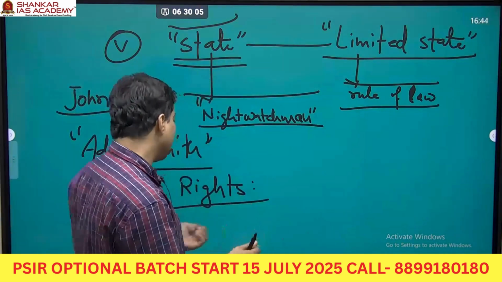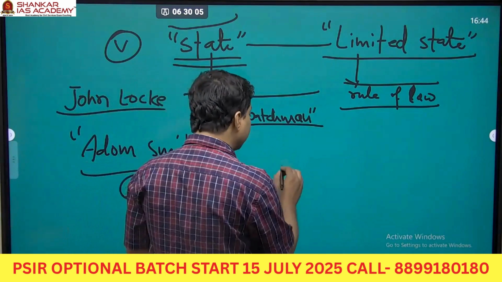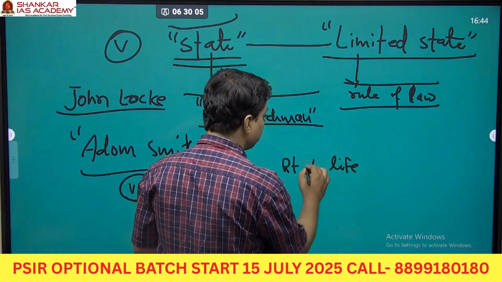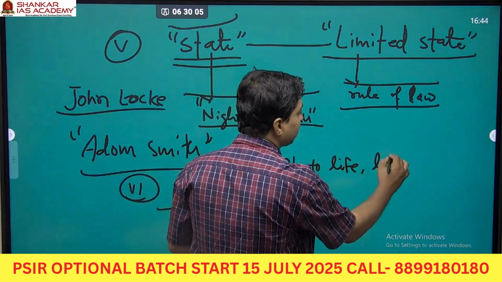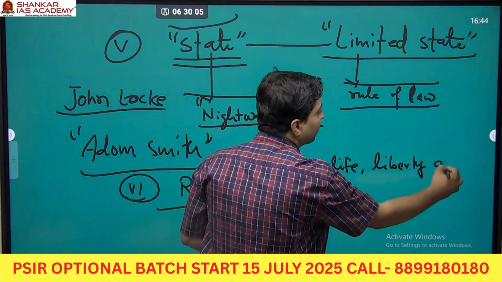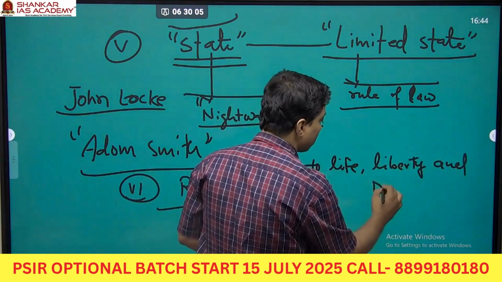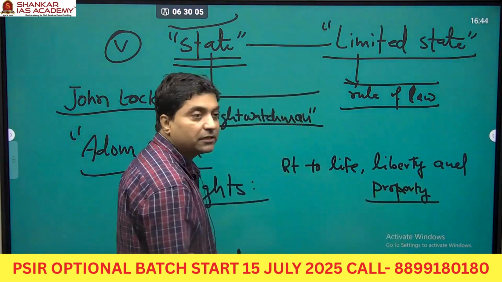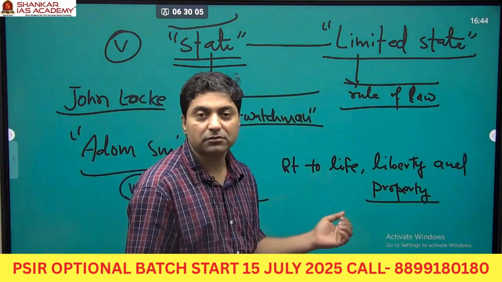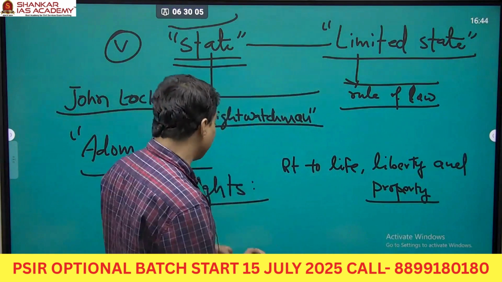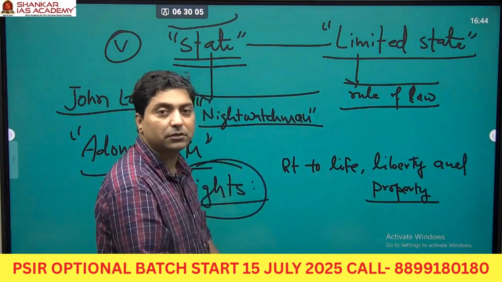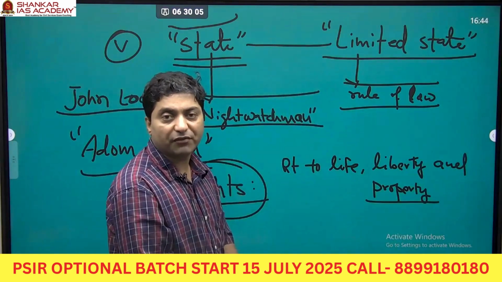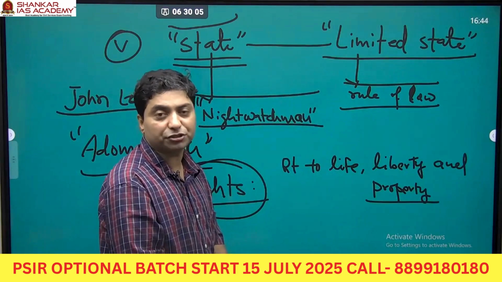For example, Locke talks about the right to life, liberty, and property, that every individual has. And a state needs to protect these rights of the individual, and it should not intervene.